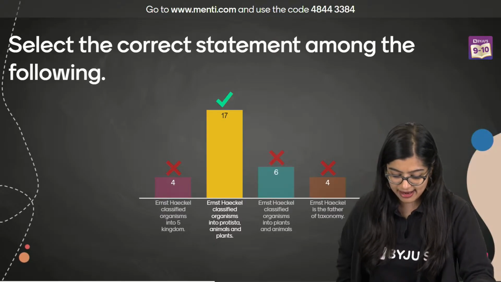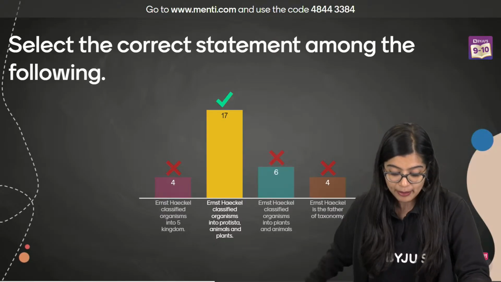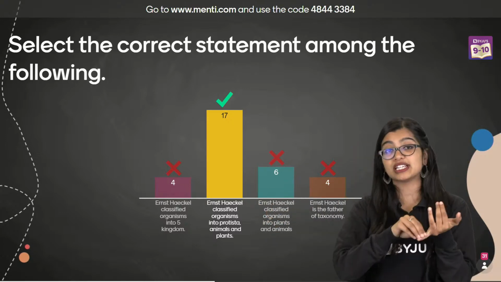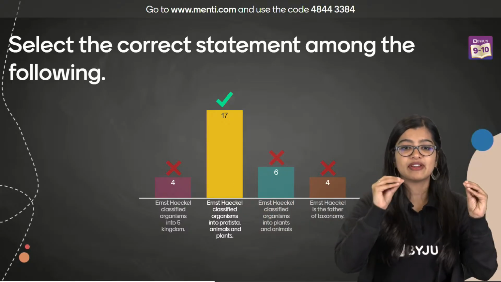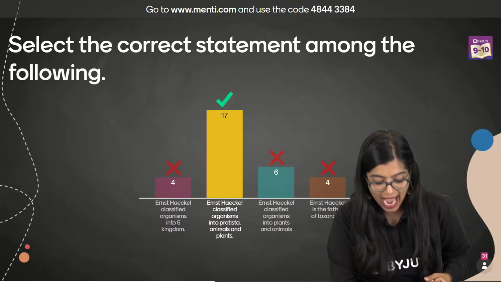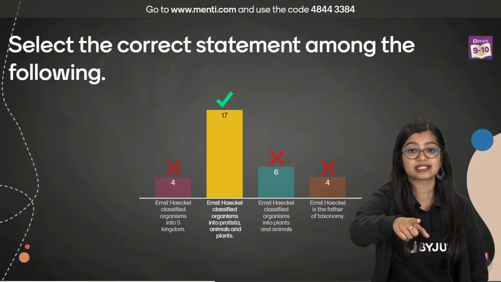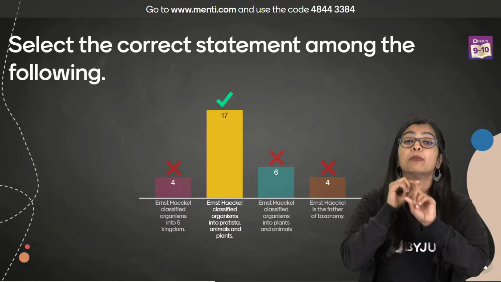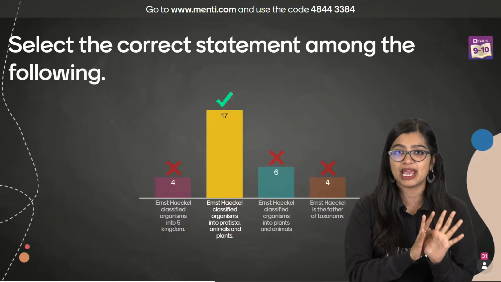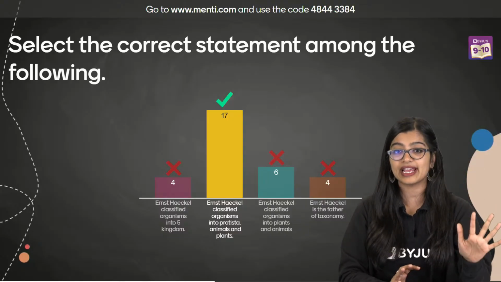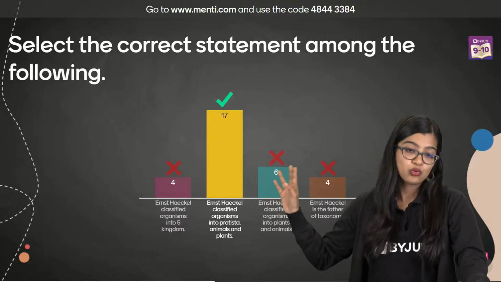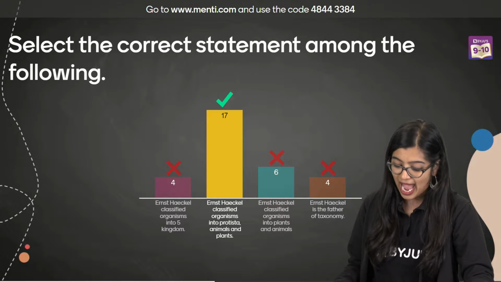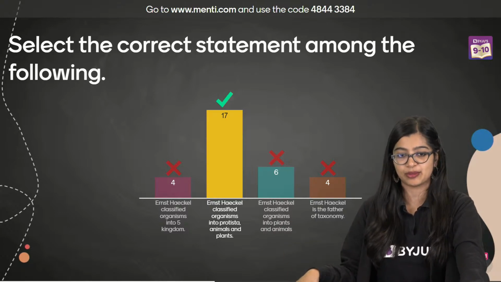Very good, everybody. Very good. The correct answer is option B. Because Ernst Haeckel was responsible for the 3 kingdom classification, where he said that there is Protista, which will have all the microorganisms. Then we will have plants and animals, right? And 5 kingdom classification, for somebody who was asking me, ma'am, can you explain the previous question? 5 kingdom classification, where we have Monera, Protista, fungi, plantae, and Animalia, was given by Whittaker, right? So he was the one who gave that. And who was responsible for classifying them into plants and animals? That was Linnaeus, right? And Linnaeus is called as the father of taxonomy, okay?